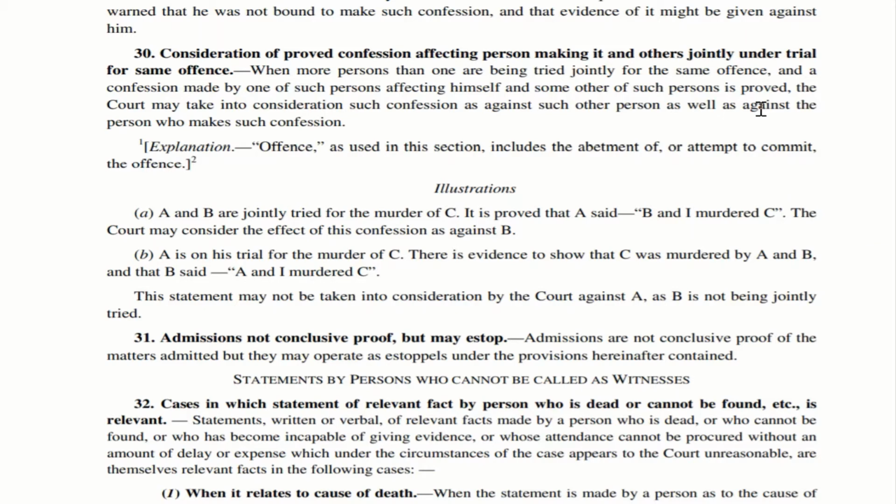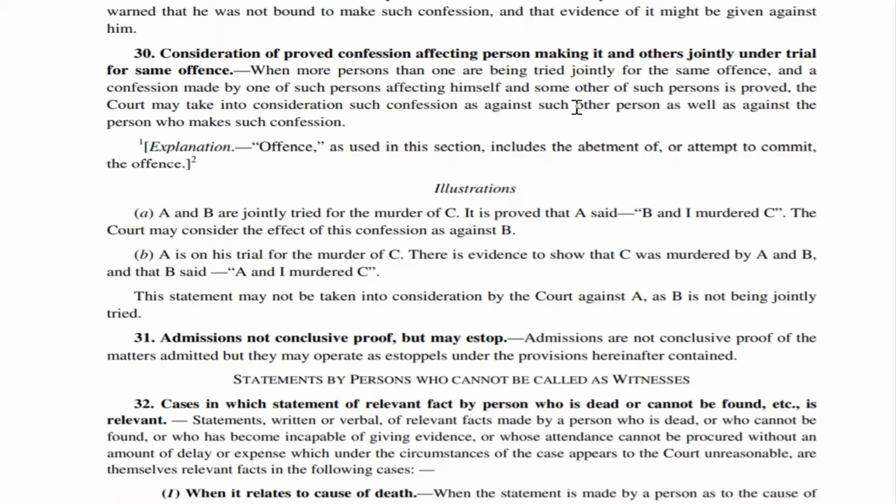That is what this section is trying to explain. However, there are some exceptions or some minor changes in this concept when A, B and C are tried separately. Now let us go into the section and try to understand this in a much more detailed manner.